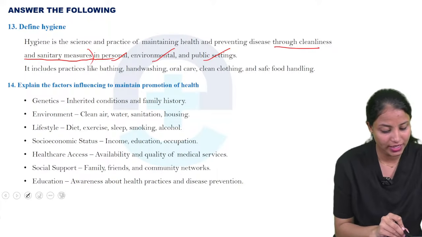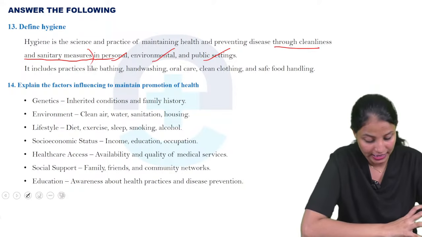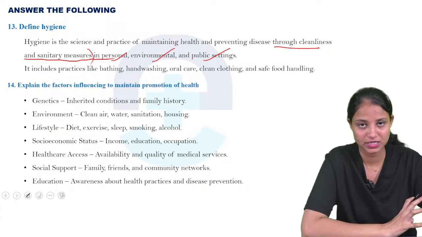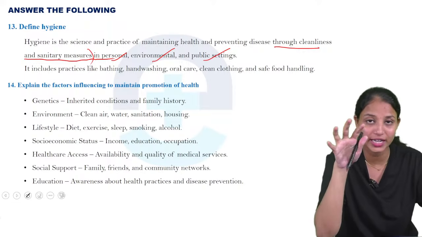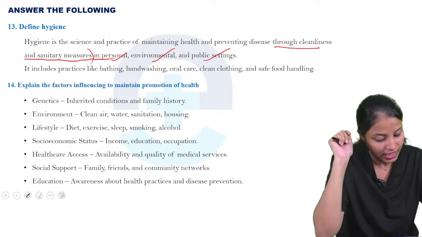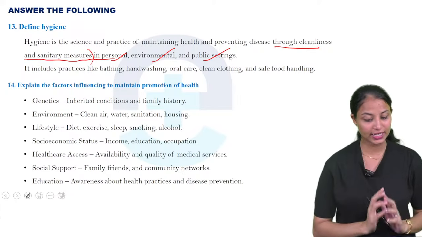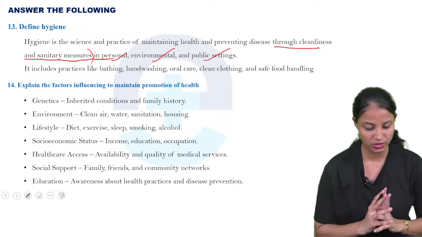Okay, next one is socio-economic status. What is socio-economic status? Income, education, occupation. In socio-economic status, we see whether economically and socially the person is okay or not. Then healthcare access, how we will care for health: the availability and quality of medical services.